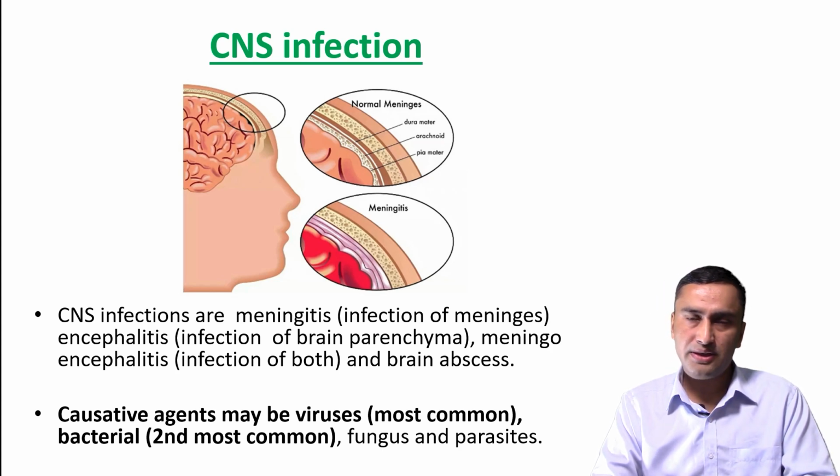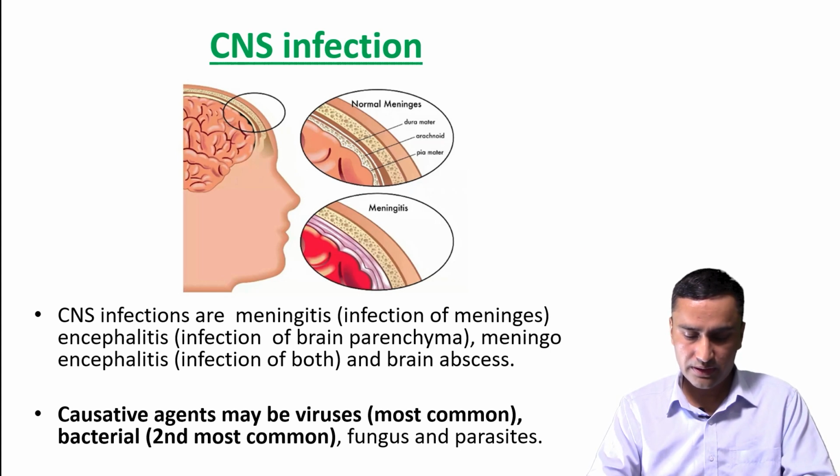Another infection is brain abscess. In examination, the most important thing is the causative organism. The causative organism may be virus, bacteria, fungus, or parasite, but virus is the most common organism to cause a CNS infection.